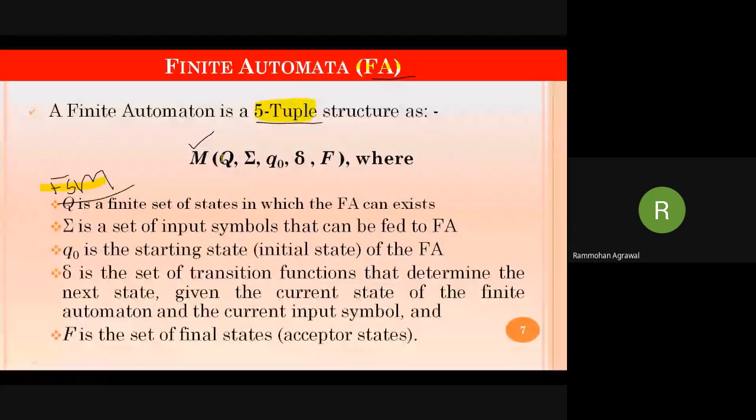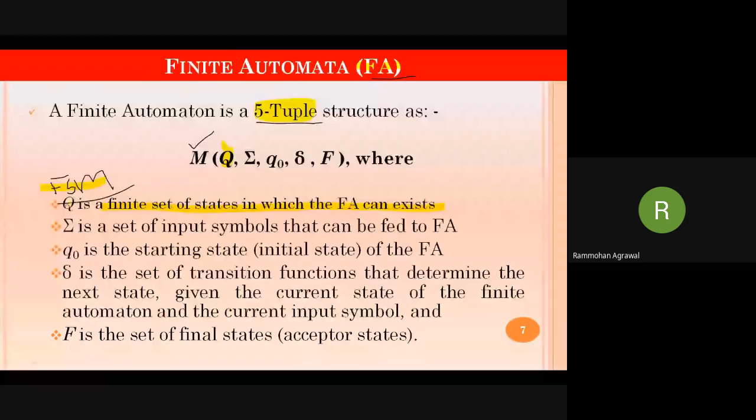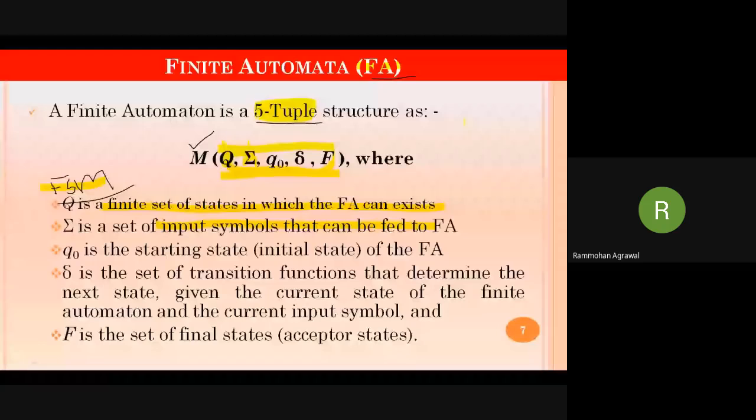First one is capital letter Q, which is the finite total number of states in the system. We will see an example which will help you better understand what this Q is and how these 5 parameters or tuples are considered while representing a finite state machine. This summation symbol is the set of inputs that is fed to the finite automata. In the previous example, the input symbols we were providing were 0 and 1, only two binary symbols.